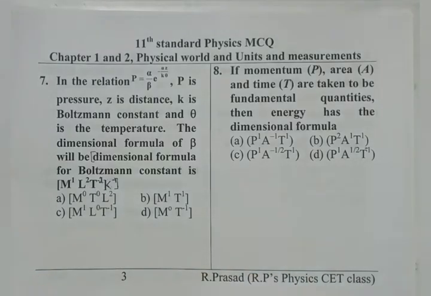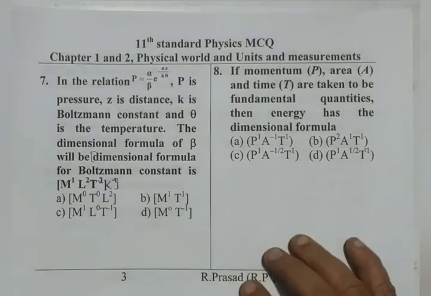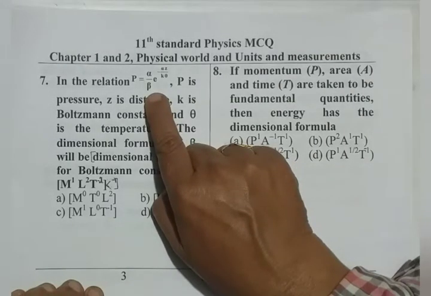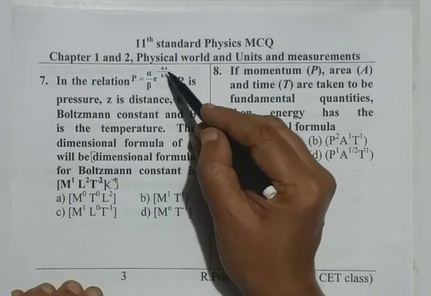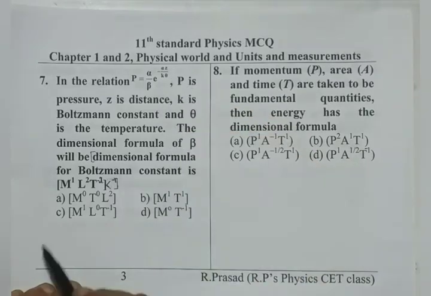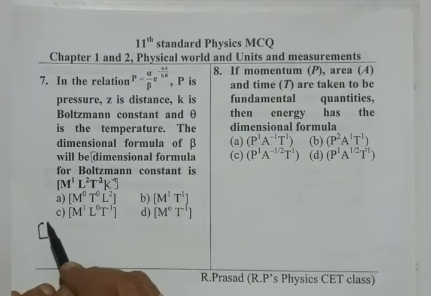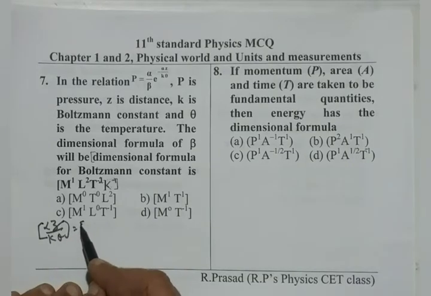So, here we want to use one beautiful idea in dimensional analysis. Power of exponent, any powers cannot have any dimensions. Not only that, sine, cos, tan or trigonometric function arguments cannot also have any unit. We have to use that here to find the beta thing. Say, I use alpha z by k theta, whose whole dimension is 0. I write alpha z by k theta, whole dimension is 0.